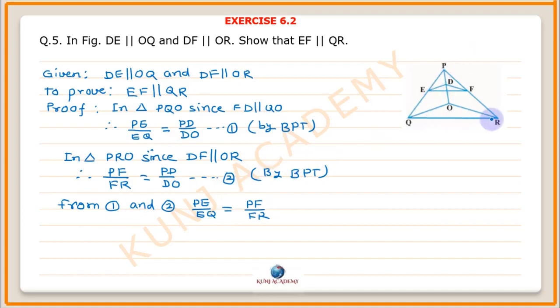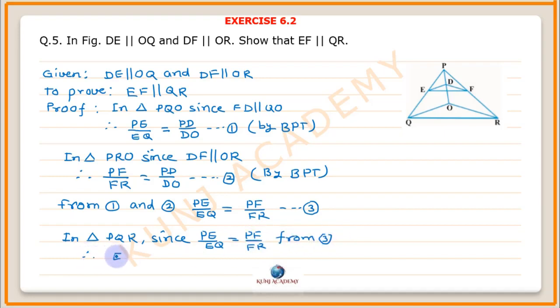Now, in triangle PQR, since PE upon EQ is equal to PF upon FR, as we have just proved, therefore EF is parallel to QR by the converse of the BPT theorem. Proved.